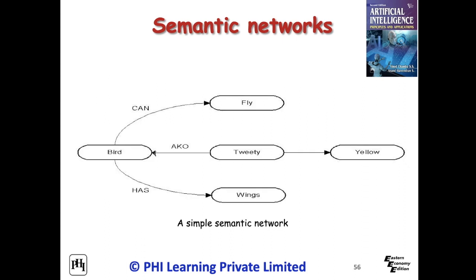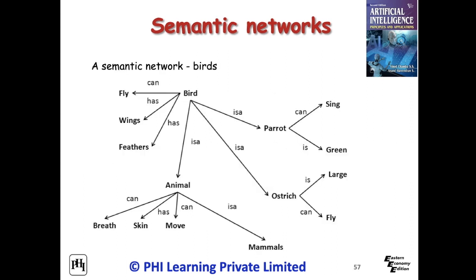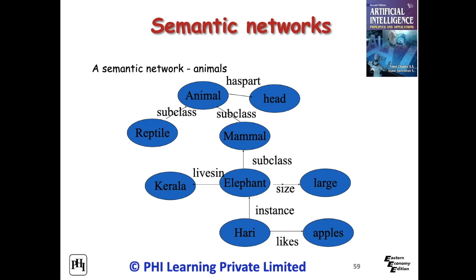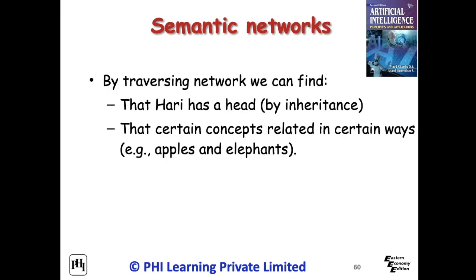A simple example of a semantic network is given in the figure. Here, Tweety is a bird, can fly, has wings and is yellow in color. Another example is given. It is a semantic network for representing birds. Another example is given. It is a semantic network for vehicles. A semantic network for animals is also given. The meaning of semantic networks is not always well defined. Sometimes confusion arises while asking questions from the semantic networks.